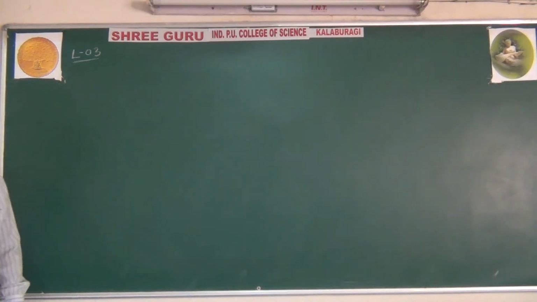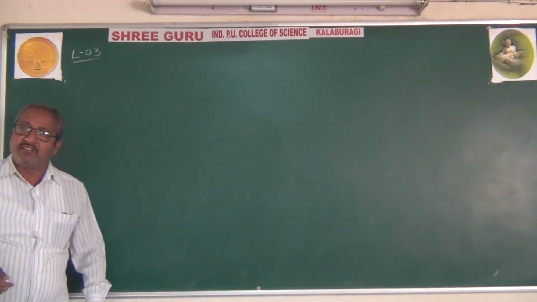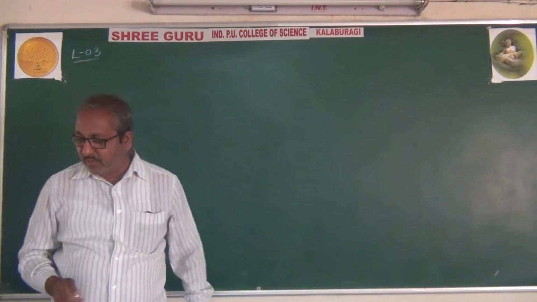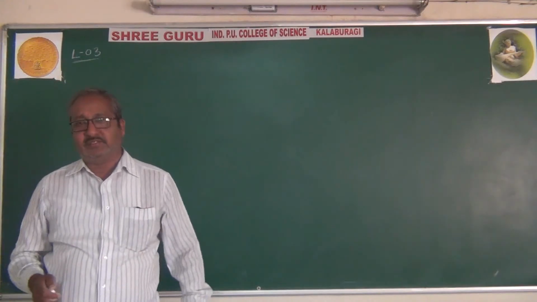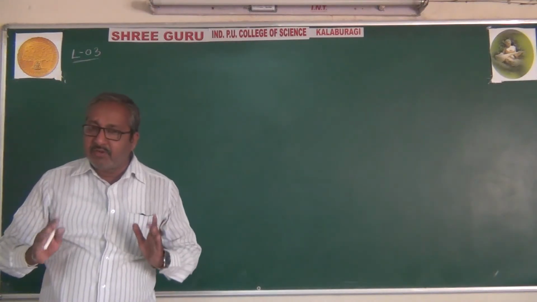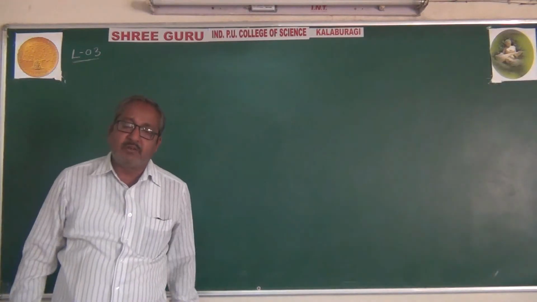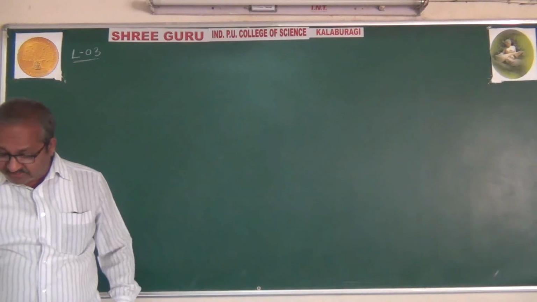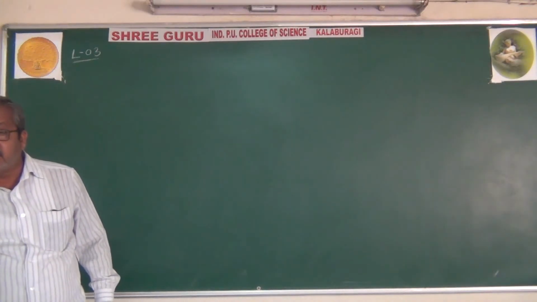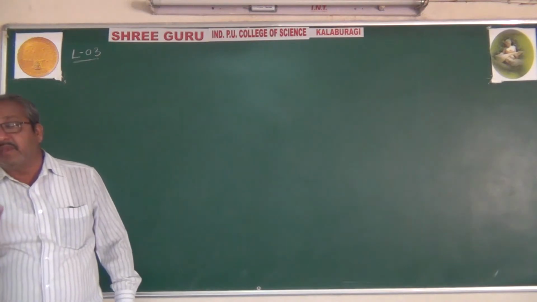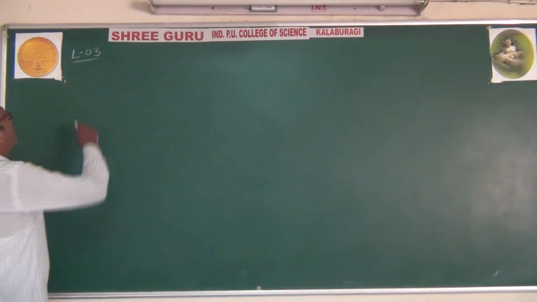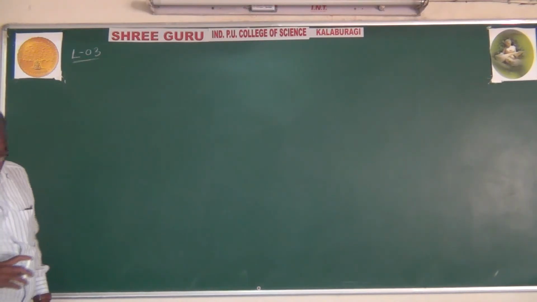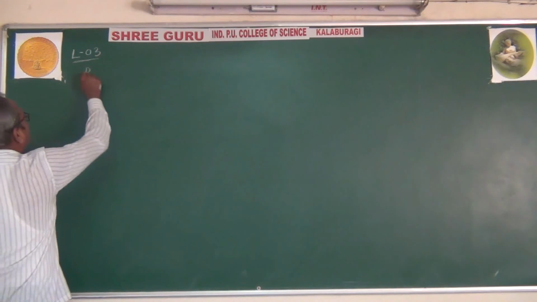Most of the mass of an atom is concentrated at the center of an atom, which we call the nucleus. Its dimension is very small, but its mass is very large. So the size is very small and it is considered to be spherical.